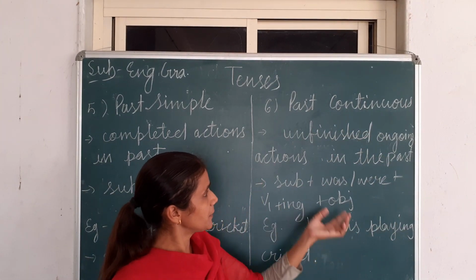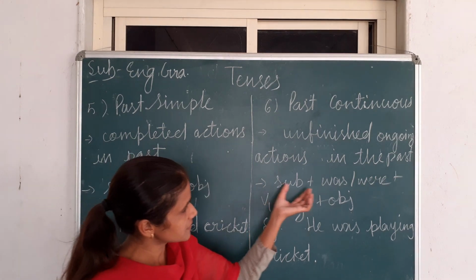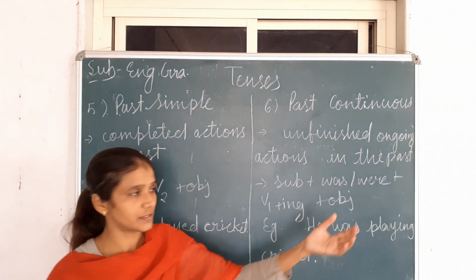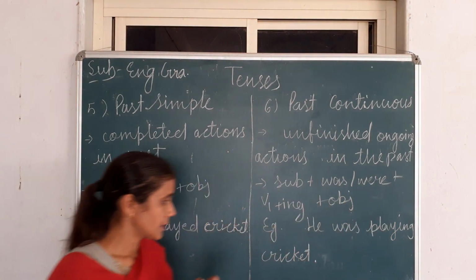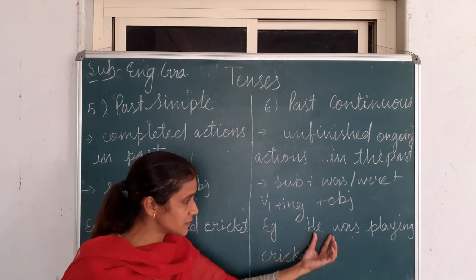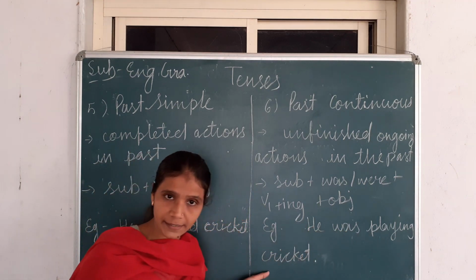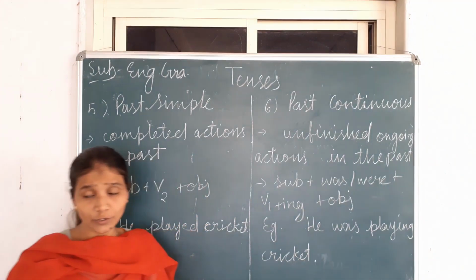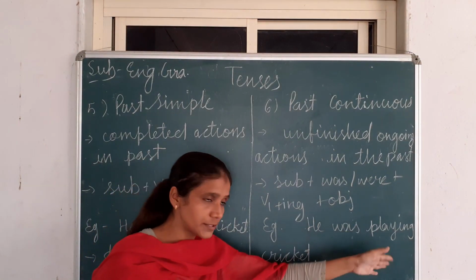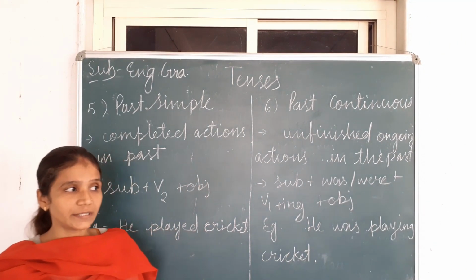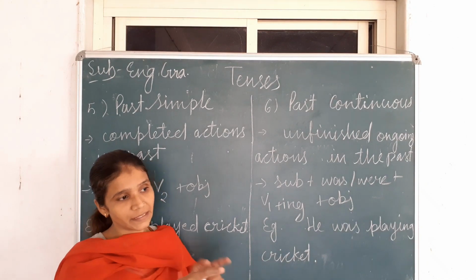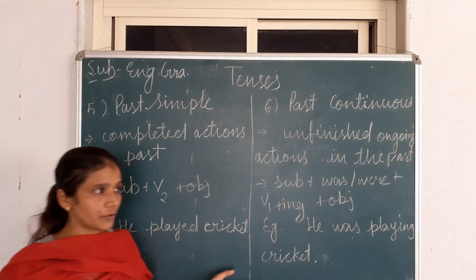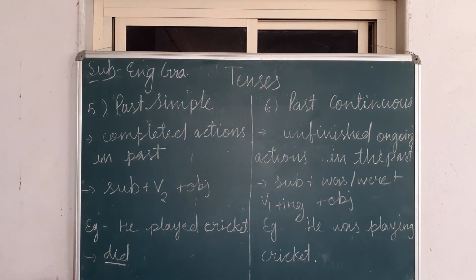And now the helping verbs of past continuous tense are was and were. You know that was is always used with singular and were is used with plural number. And the negative sentence of this, he was not playing cricket. Interrogative sentence, was he playing cricket? Interrogative negative, was he not playing cricket? And the important thing is when we are making an interrogative sentence, at the end we have to add an interrogative mark. If you want to take a screenshot, now you can take.